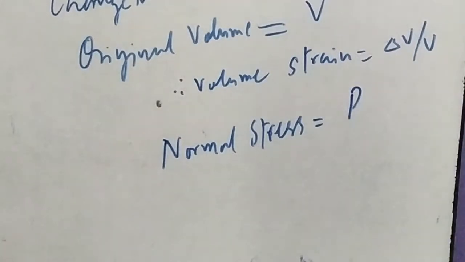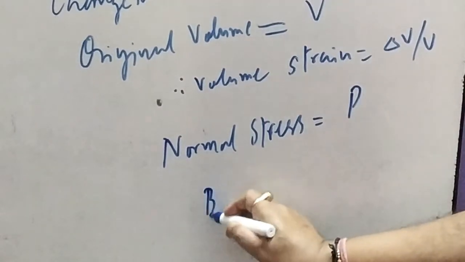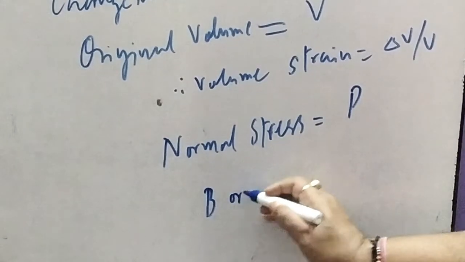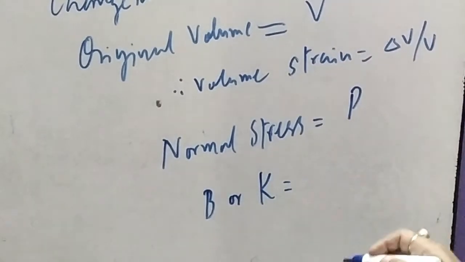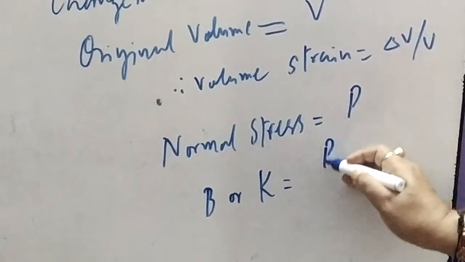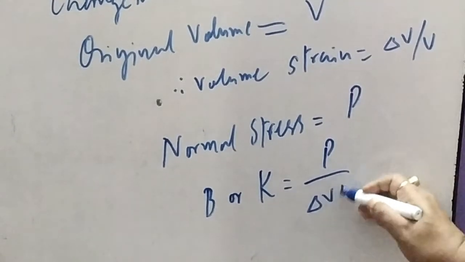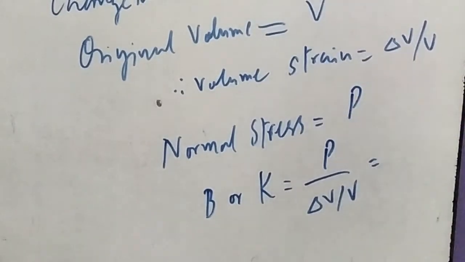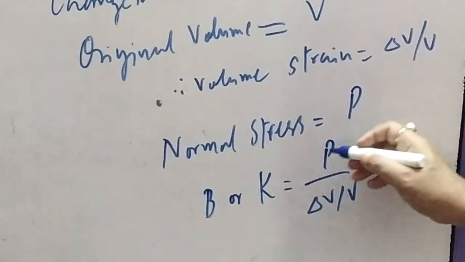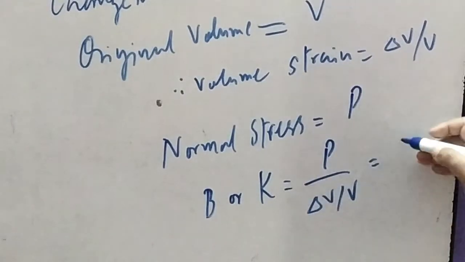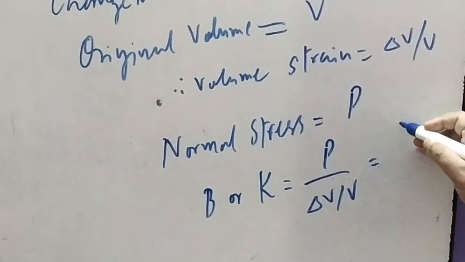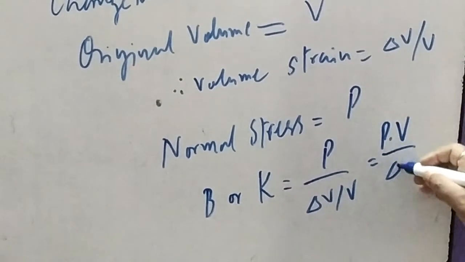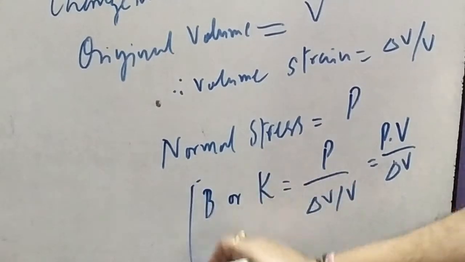Therefore the bulk modulus, which is sometimes represented by B and sometimes even by K, equals P upon delta V upon V. Sometimes we write it by delta P, it is immaterial. I am taking it only as P. Therefore, it comes to be P into V upon delta V. This is your bulk modulus.